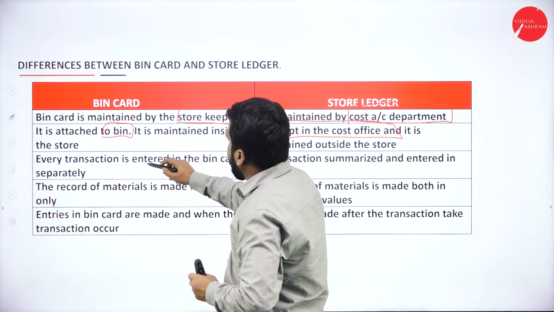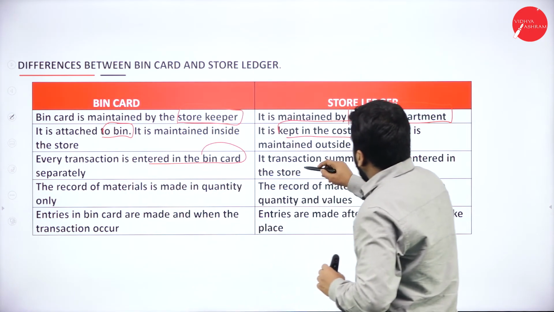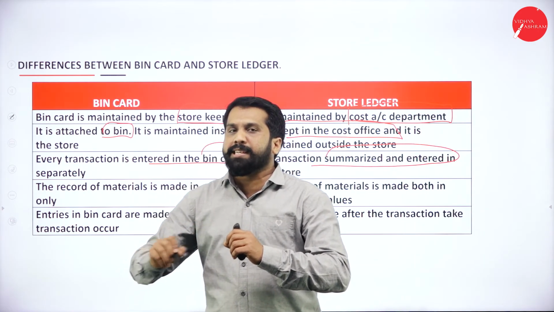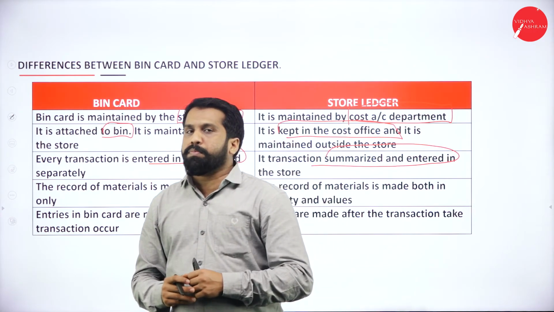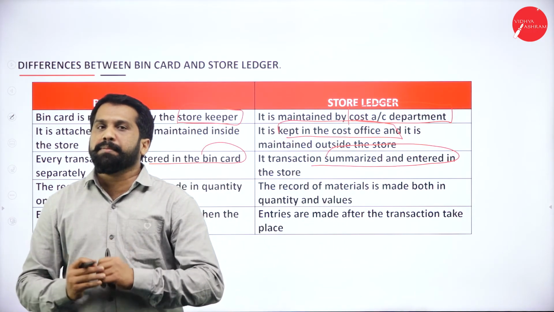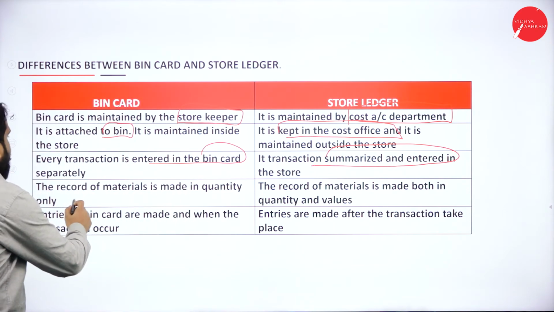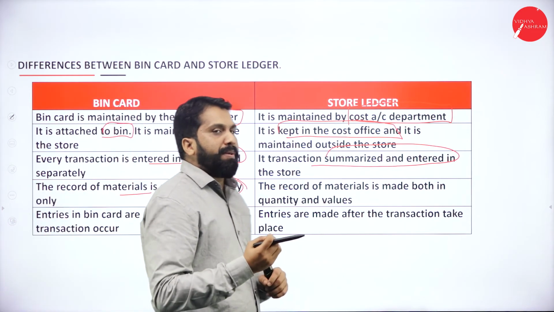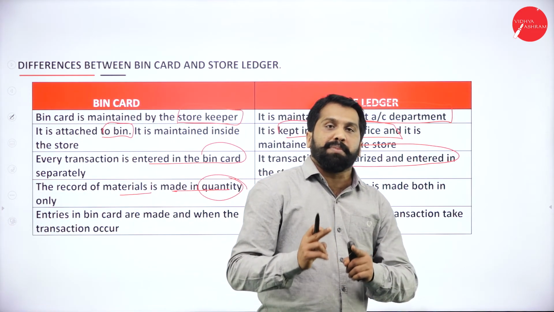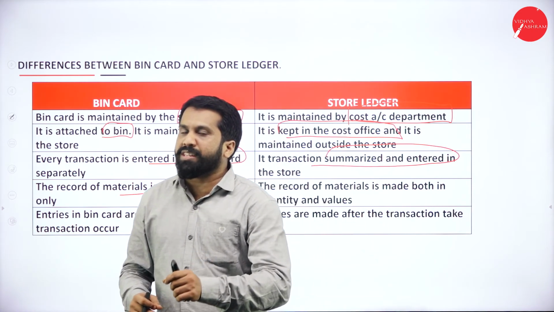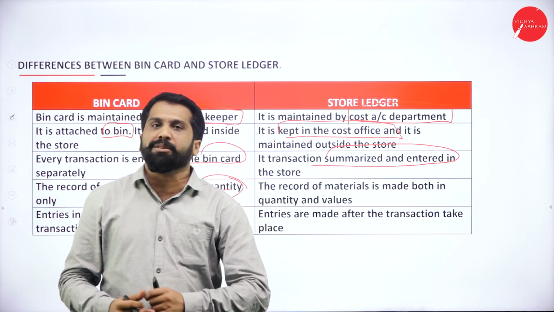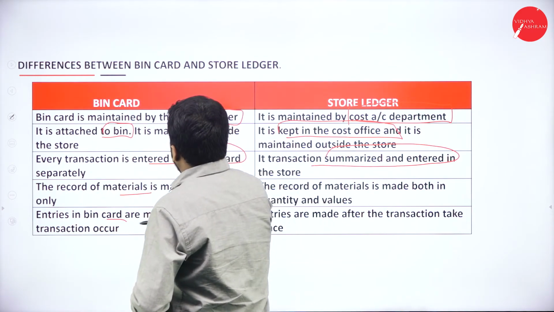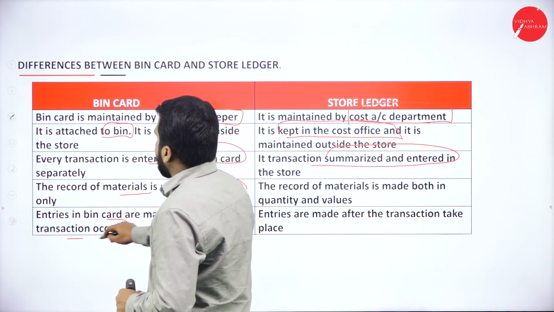Every transaction is entered in a bin card, but in the ledger the transactions are summarized. In a bin card, every time you have to scratch and write, but in the notebook, you just have to do the remaining part. Next, the record of material is made in quantity, but in the bin card you will not mention the price, but in the store ledger, along with quantity, you have to mention the price also. That is very important.